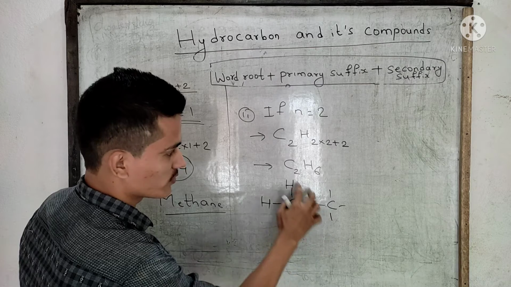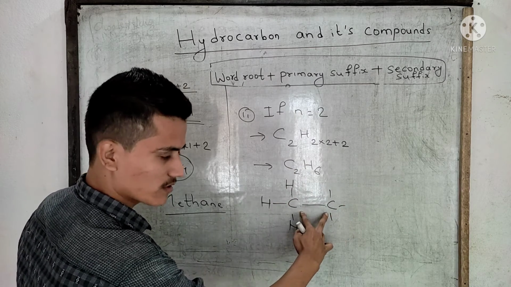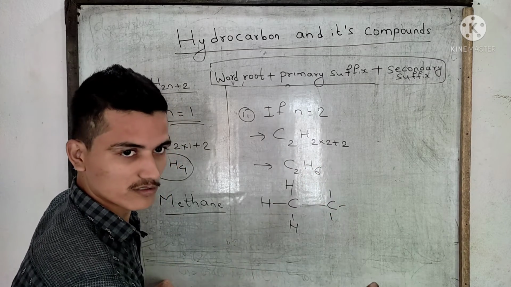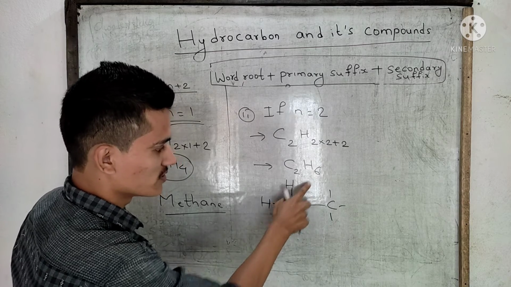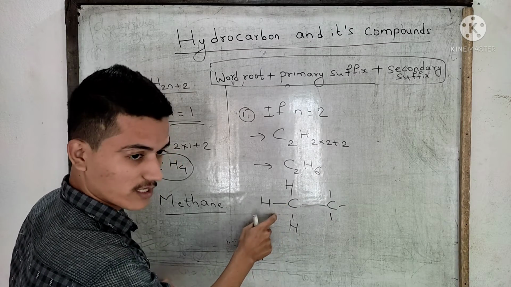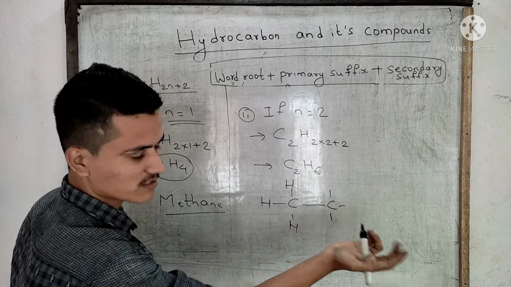Take 2 carbon atoms because there are only 2. I have taken them. Remaining are hydrogen. There are 6 hydrogen atoms. Means for 2 carbons, 1 and 3. One will take 3. Another will take 3.